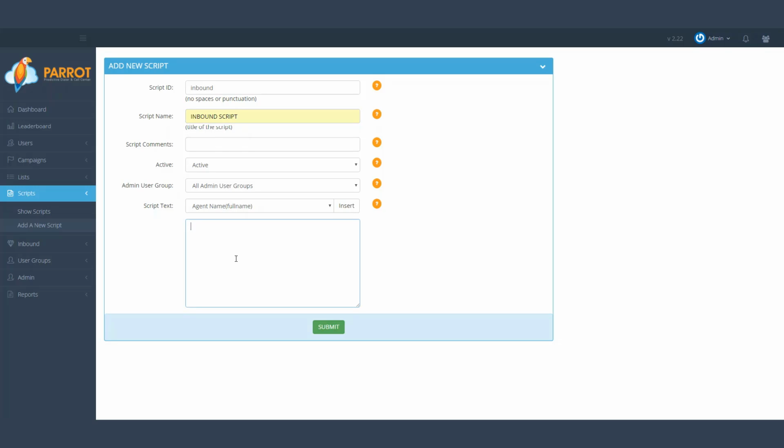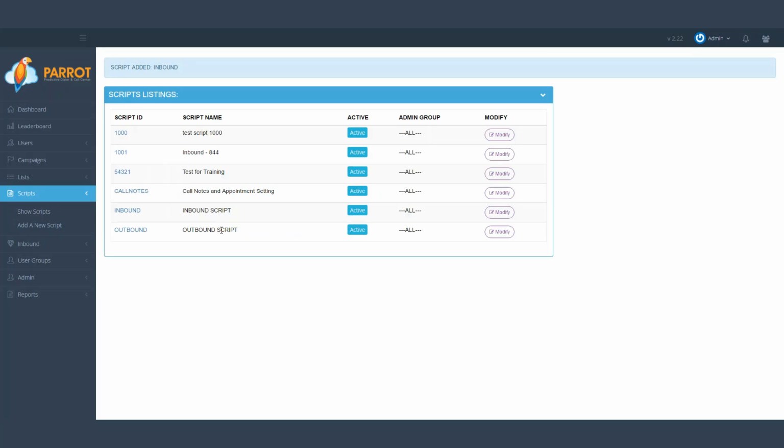Now I want the body of my script to look different for when there are incoming calls as opposed to outgoing calls. So this is just a sample. "Hi, my name is agent name. What can I assist you with today?" This is an example of if someone has an outbound call center and you have someone call in. Then save the changes. And now you can see that the inbound script was changed.